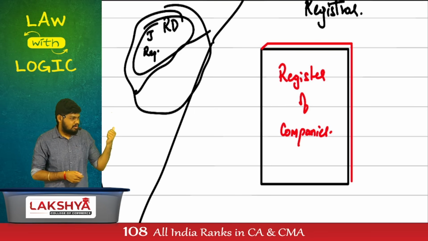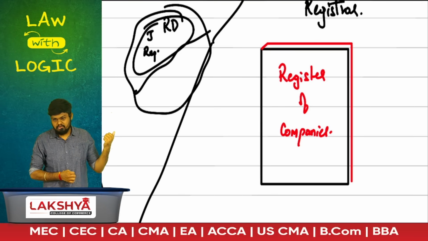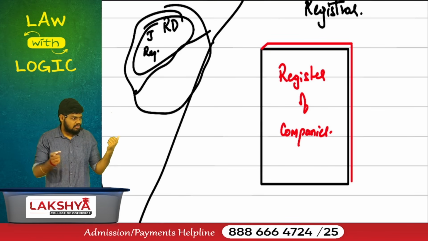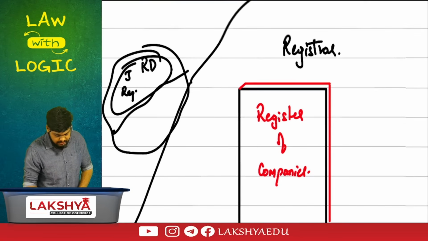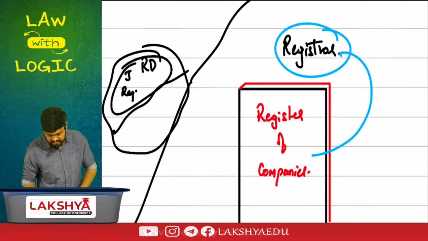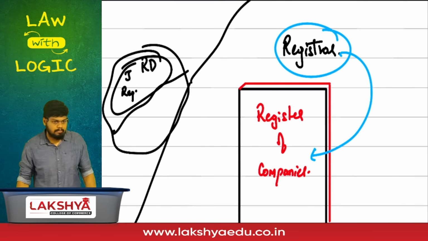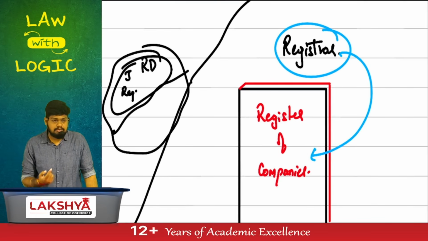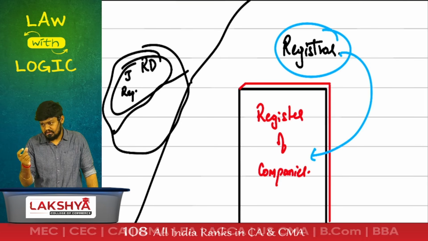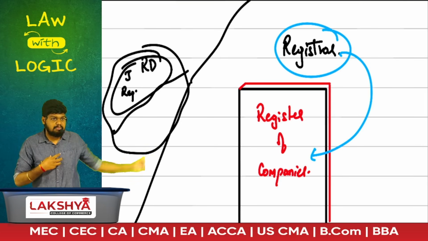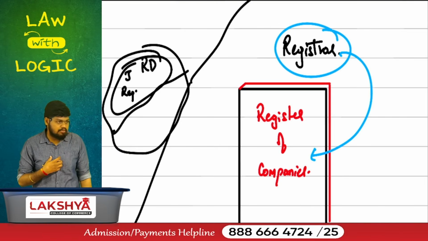it is long outdated. Do we maintain physical books now? But it is still called Register of Companies. So this registrar is sometimes misinterpreted by the Companies Act as ROC. Who will maintain this book? Who has the responsibility to maintain this book? Registrar. Originally he should be called registrar. His responsibility is to maintain a book called Register of Companies.